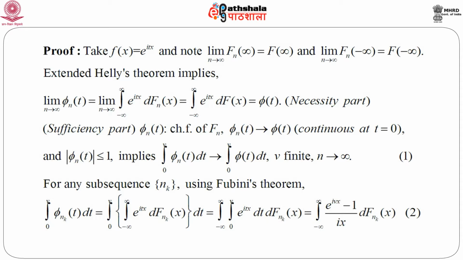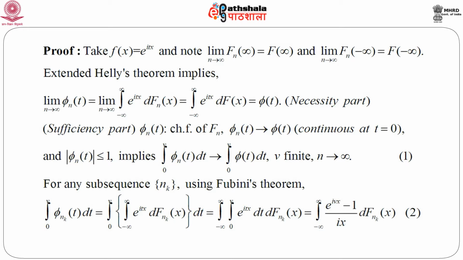As we have already seen, this continuity theorem states a necessary and sufficient condition for the limiting function to be the characteristic function of a limiting distribution function. So, let us now consider the sufficiency part. That means, consider phi n to be a sequence of characteristic functions corresponding to F n, with phi n going to phi t, and phi continuous at t equals 0; that is given.